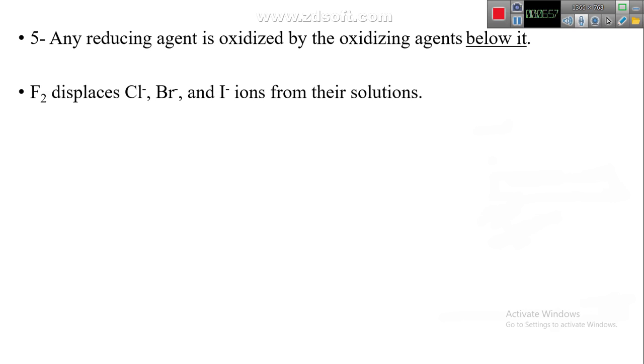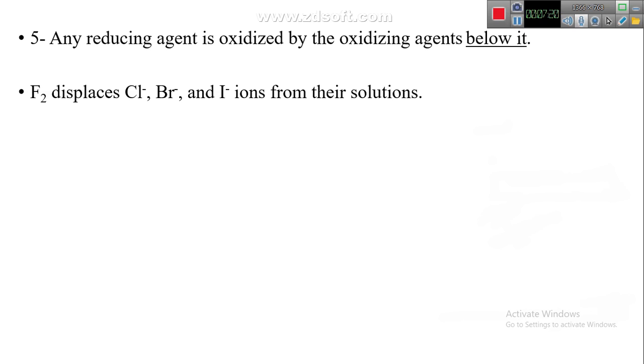Fluorine F2 displaces chloride ion Cl⁻ and can displace Br⁻, which means bromide ion, and also can displace iodide ion from their solution.